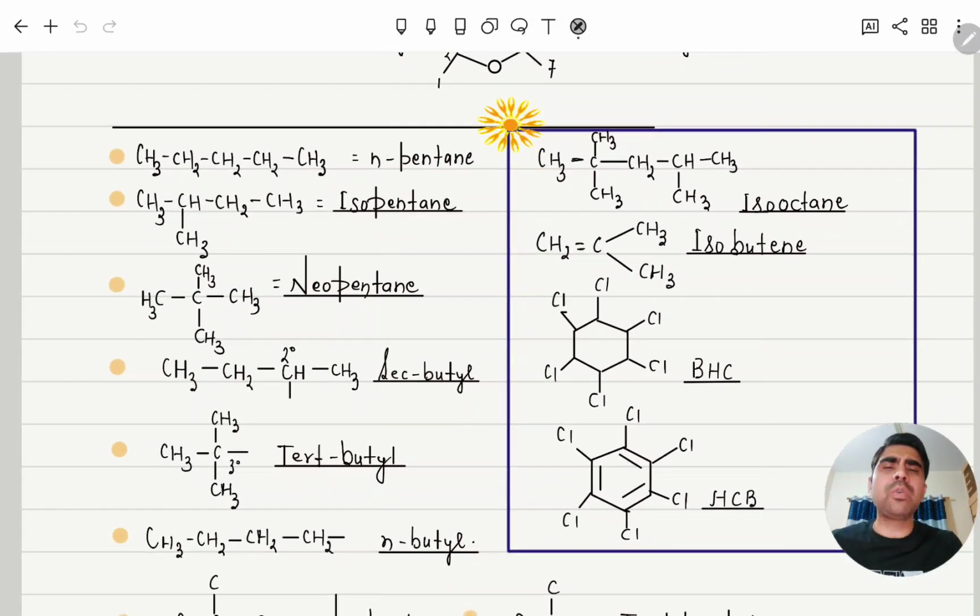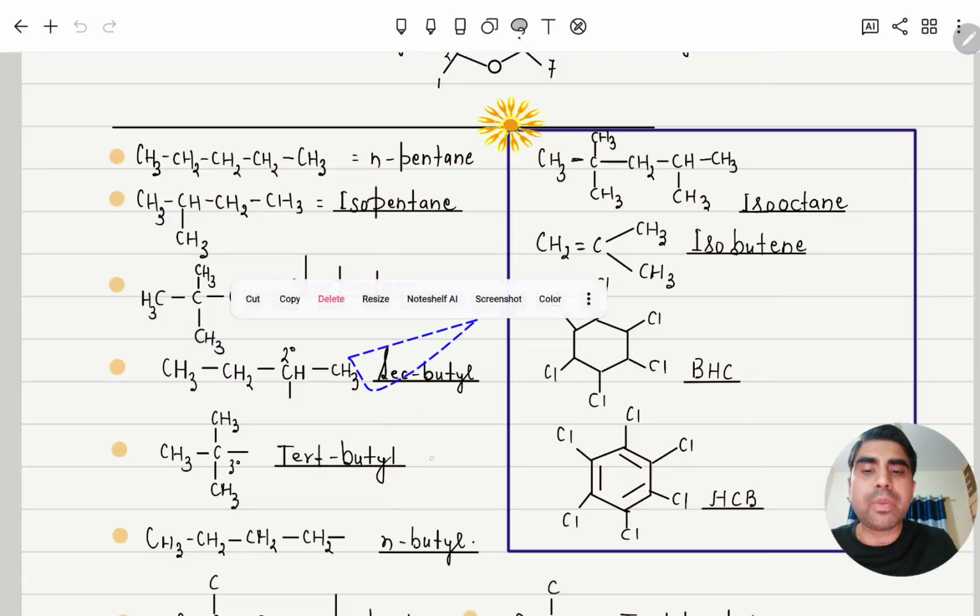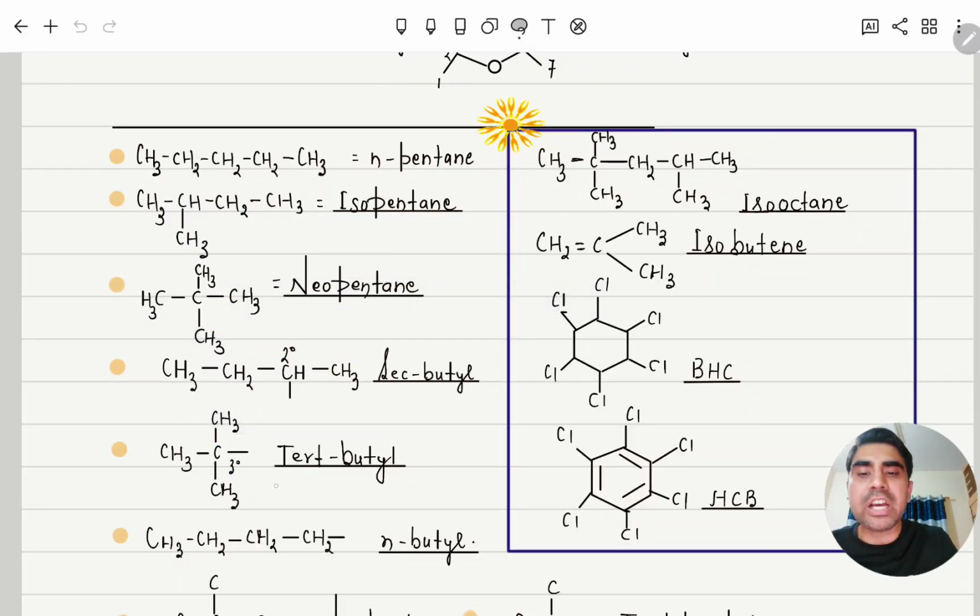Common names means alkyl groups. Like here, this is normal, means simple chain, no branching. So it is called normal pentane. If it is branching and that is coming at 2 degree carbon, then the word iso is used. So this is isopentane. If this carbon is 4 degree and this type of system is there, then it is called neopentane. If hydrogen is removed from a 2 degree carbon, then it is called secondary butyl. If hydrogen is removed from a 3 degree carbon, then it is called tert butyl.